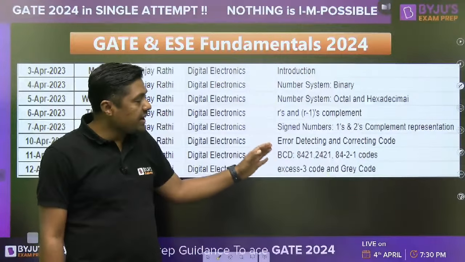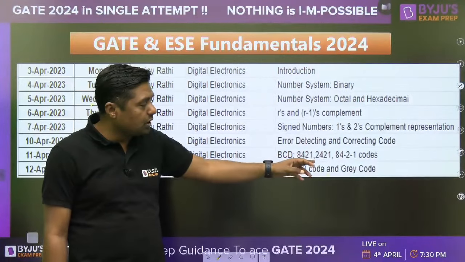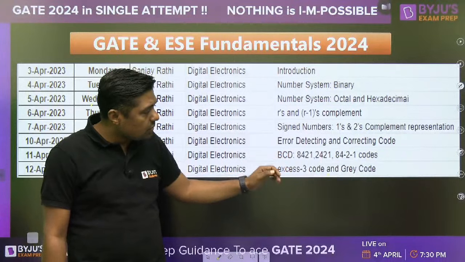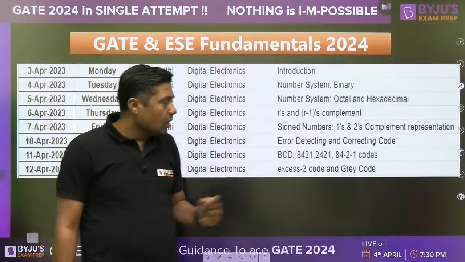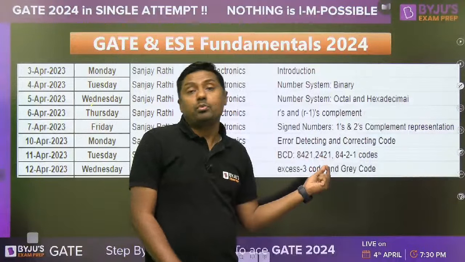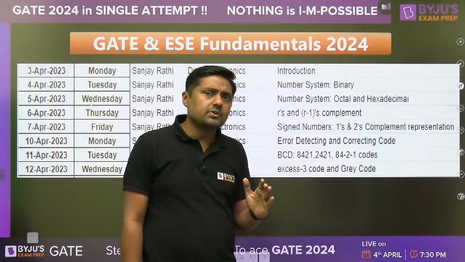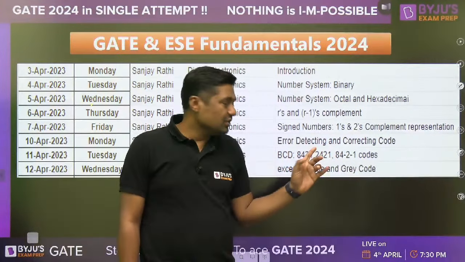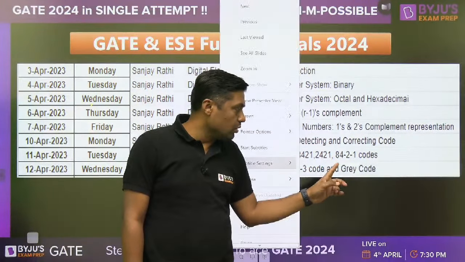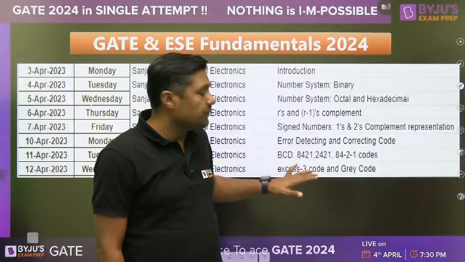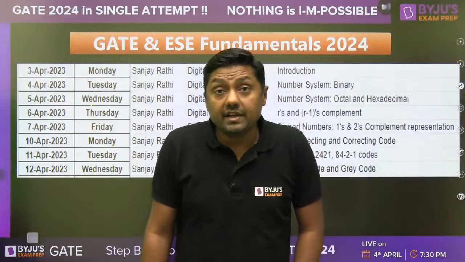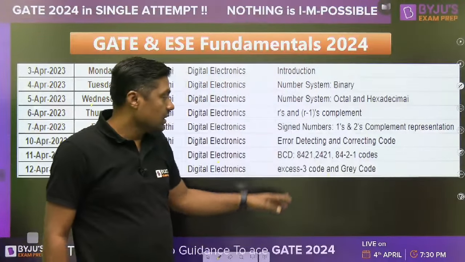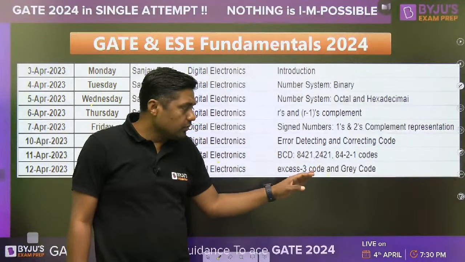Then BCD, binary coded decimal: 8421, 2421, 84 minus 2 minus 1 codes. And then in the next class, we will discuss the XS3 code. Why are these codes called self-complementary codes: 2421, and what is the correct representation of the 2421 code and the 84 minus 2 minus 1 code. So these are self-complementary codes. And what are the methods for BCD addition, and which codes are used for subtraction, we will discuss. Then the XS3 code.